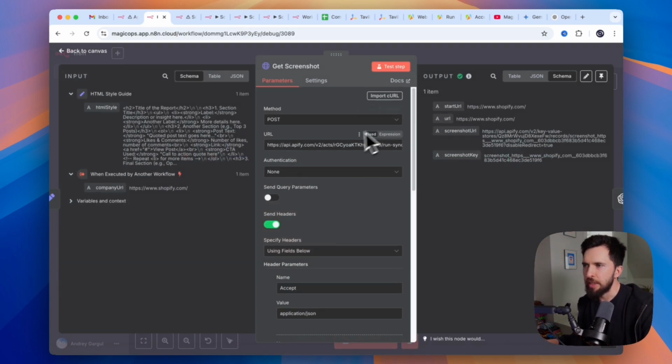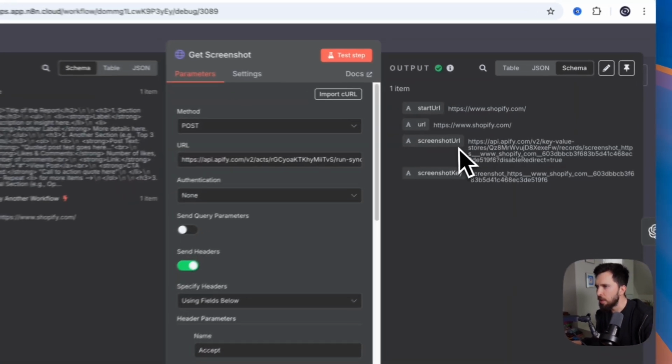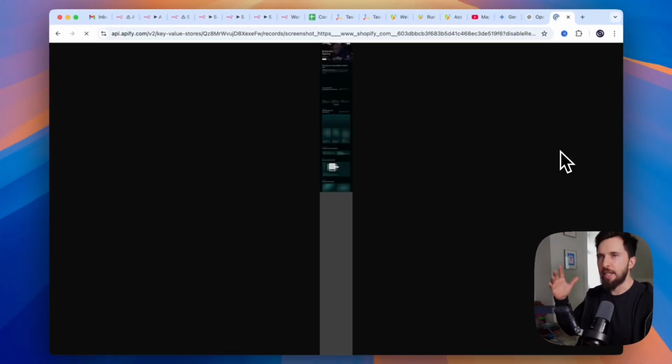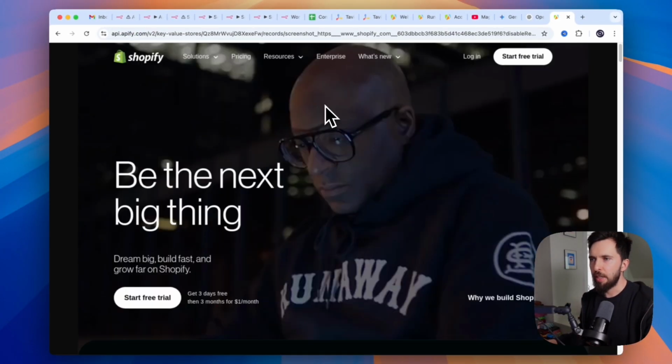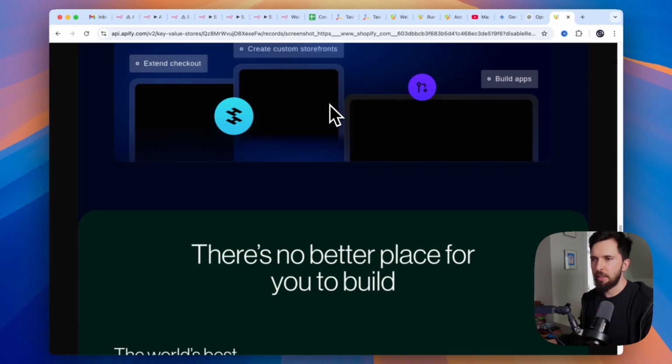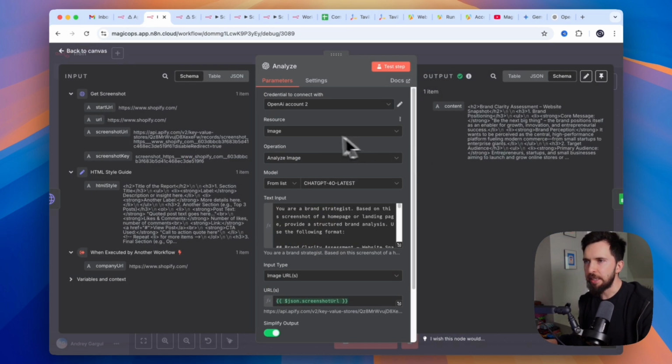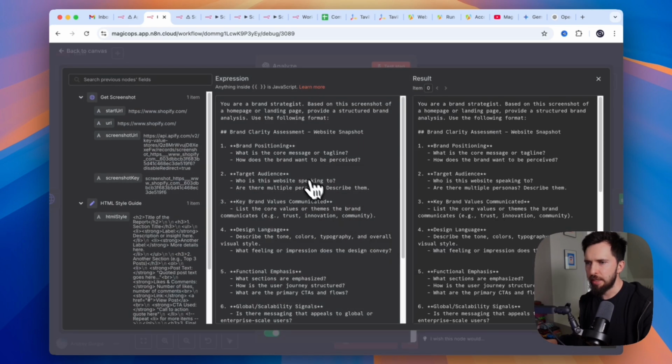So here you can see it took our Shopify URL and it has this screenshot URL. So it saves it somewhere at the API. That's the Shopify website. And then it passes this text and this URL, I believe.